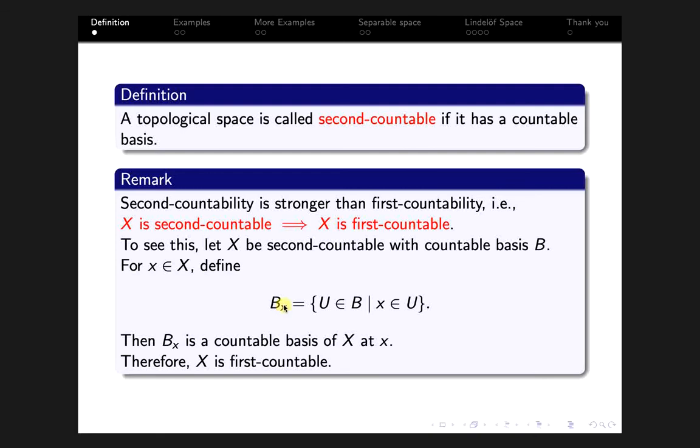And we have U contained in O, therefore B_x is a local basis at x. Therefore B_x is a countable basis of X at x, so X is first countable. Therefore we conclude that X second countable implies X first countable.